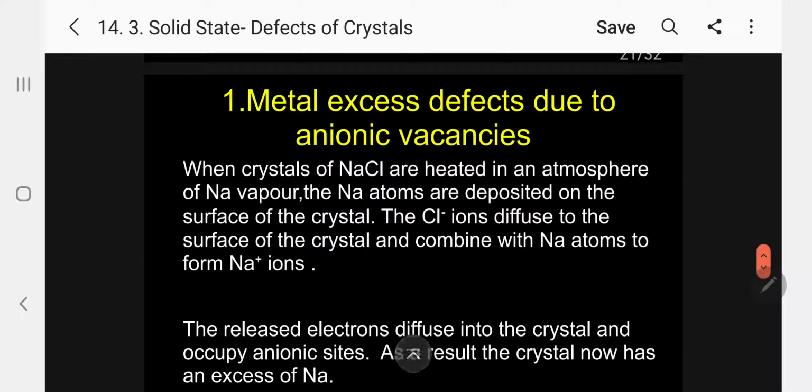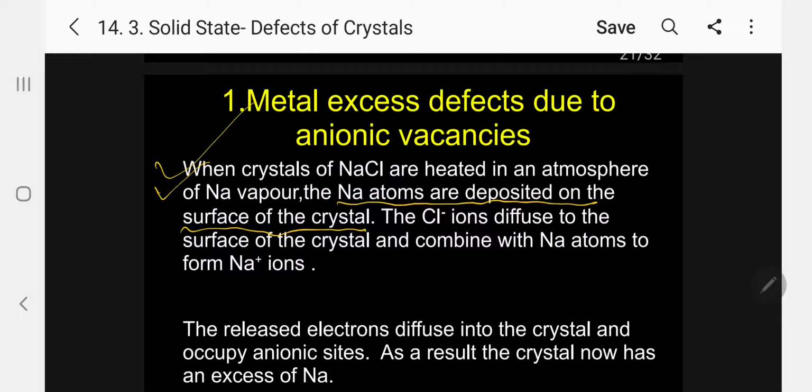In the metal excess defect, kindly follow, when crystals of sodium chloride are heated in an atmosphere of sodium vapor, the sodium atoms are deposited on the surface of the crystal. Please follow.